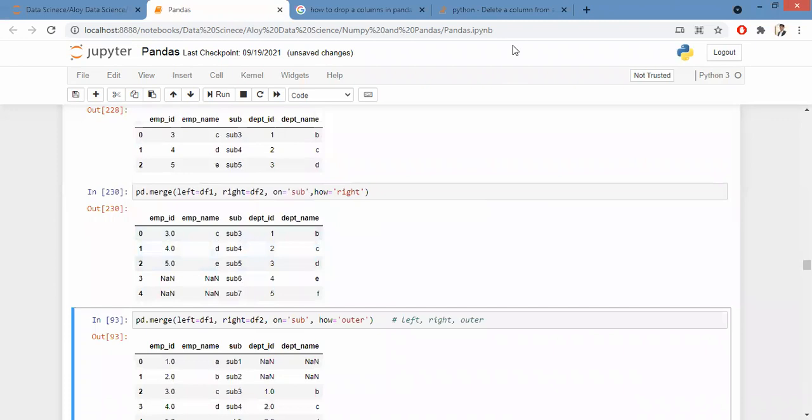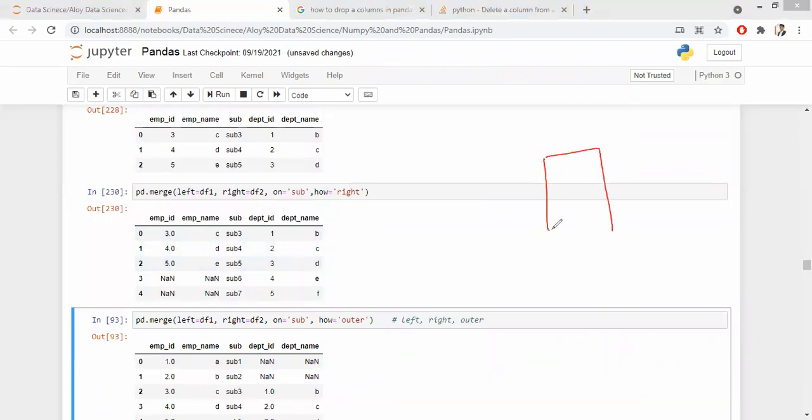What you get is the complete right table, and you get the overlapping part of the left table, with NaN values where there is no match.